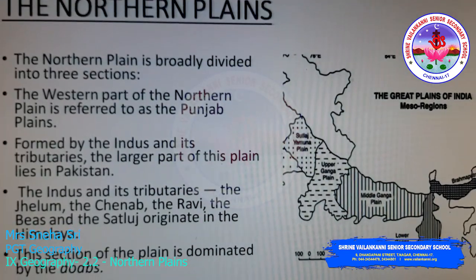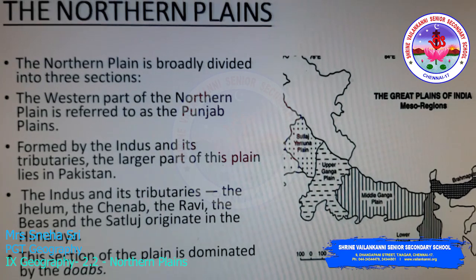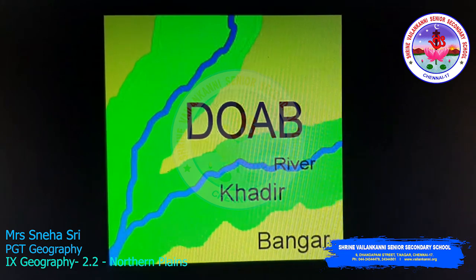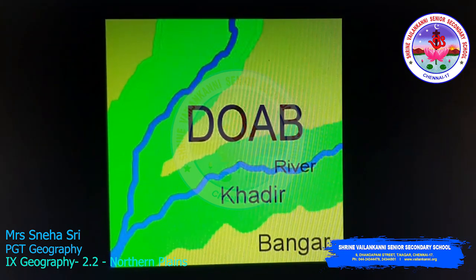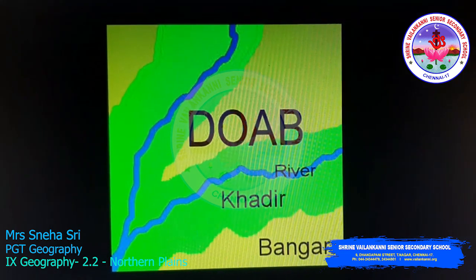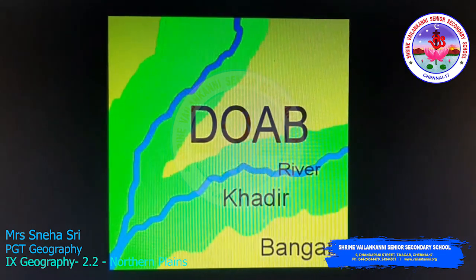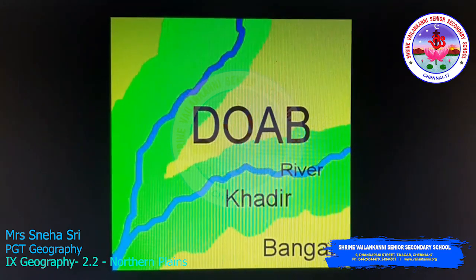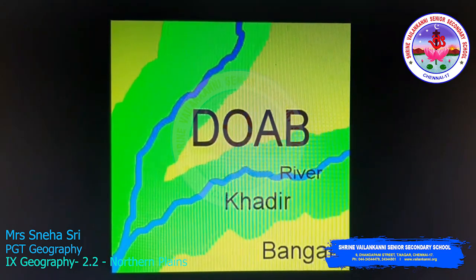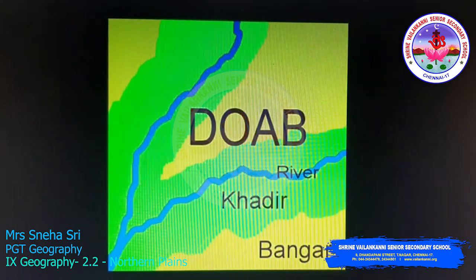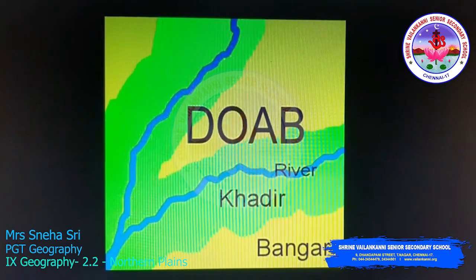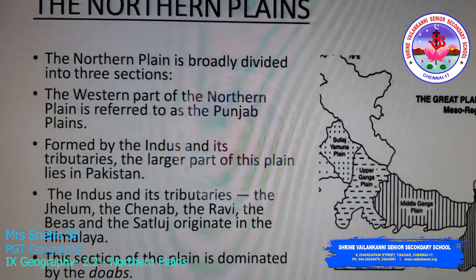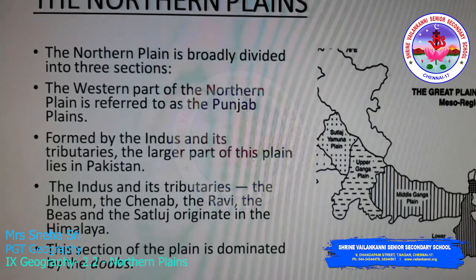This section of the plain is dominated by the doabs. A doab is a section of land that lies between two converging rivers. Converging means joining rivers. Here on the picture you are able to see two rivers getting converged, or joined. So the part of land between the two joining or converging rivers is called a doab. Thus, the Punjab plain is dominated by doabs.